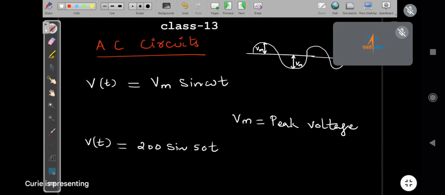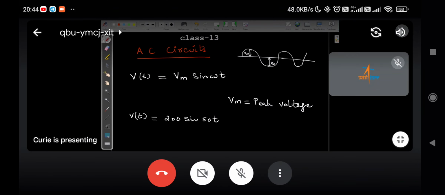Frequency is 50 hertz. I have not asked you angular frequency. Angular frequency, the unit is radians, we can say 50 radians per second. I did not ask you angular frequency. Simply if I ask you what is the frequency of the given waveform, given equation.